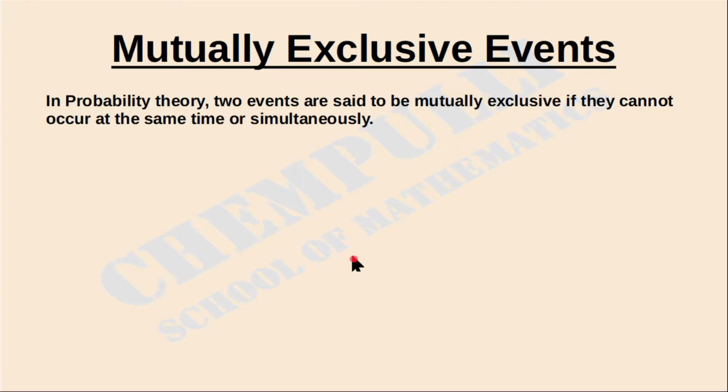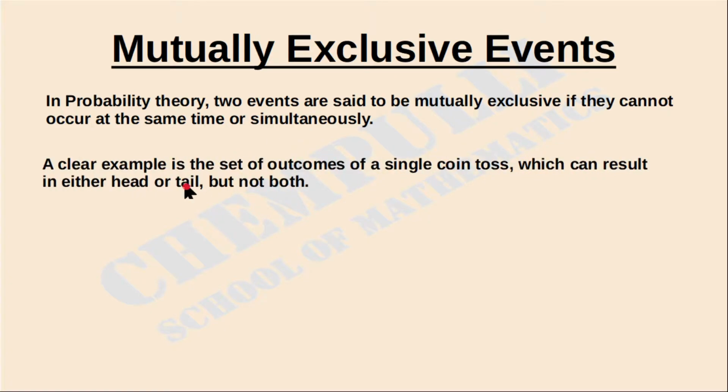Mutually exclusive events. In probability theory, two events are said to be mutually exclusive if they cannot occur at the same time or simultaneously. That is, if any one of the two events occurs, the other will not occur together with it. That type of events are called mutually exclusive events.